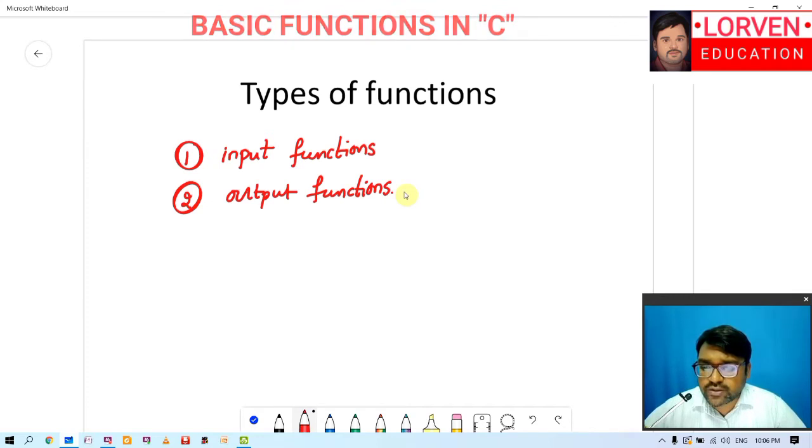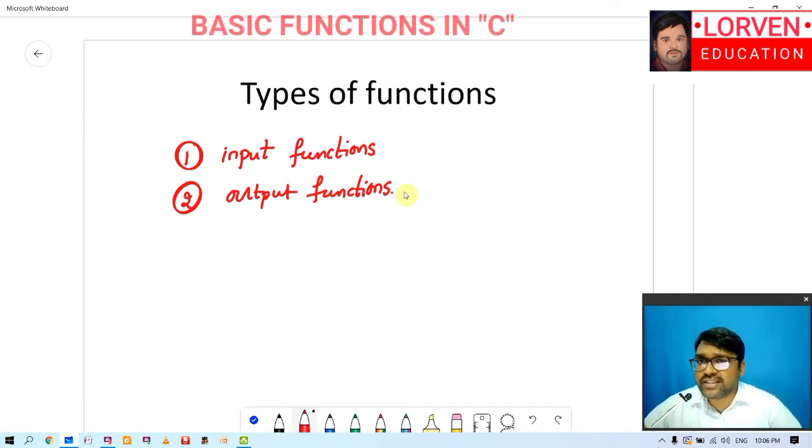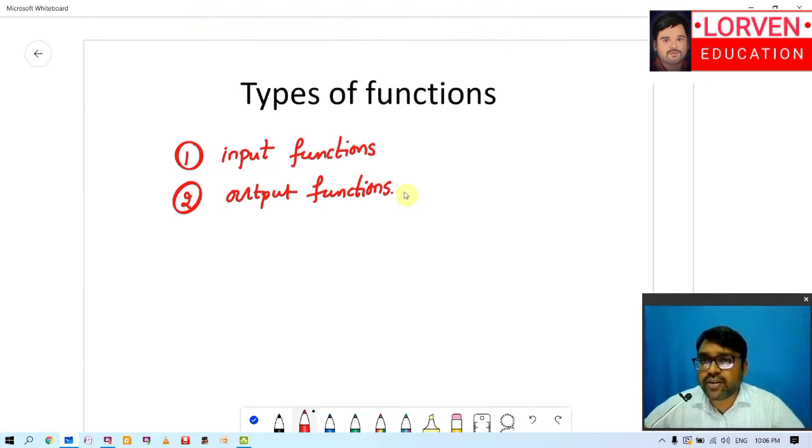Now what we will do is we will be talking about how we can identify a function as an output function and how we are going to implement an output function. Then the similar is done in the case of input functions, like what functions are said to be input functions and what are the things you are taking into consideration when you are implementing an input function.